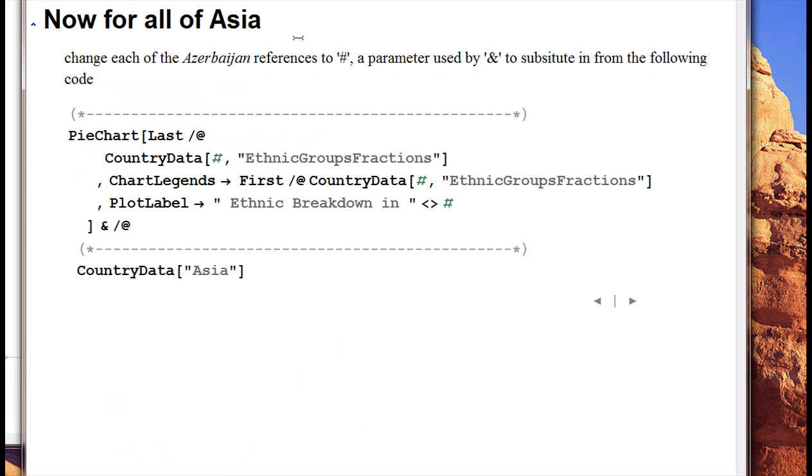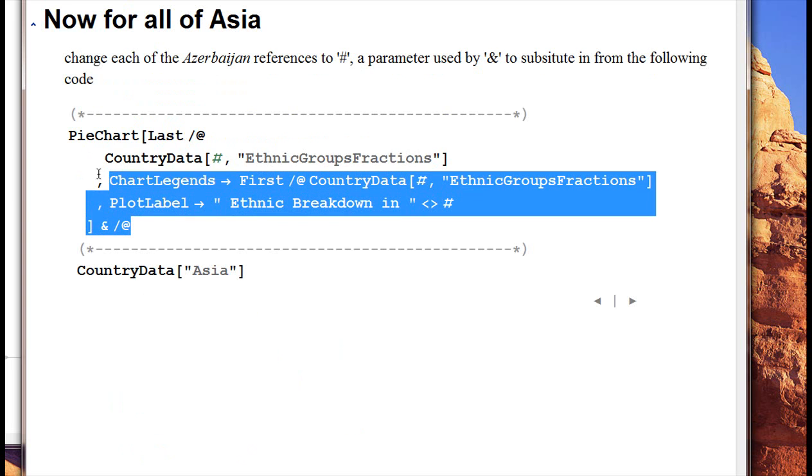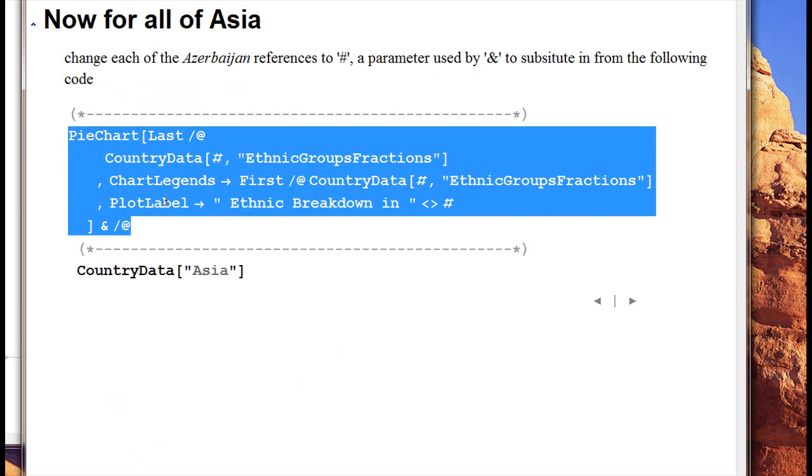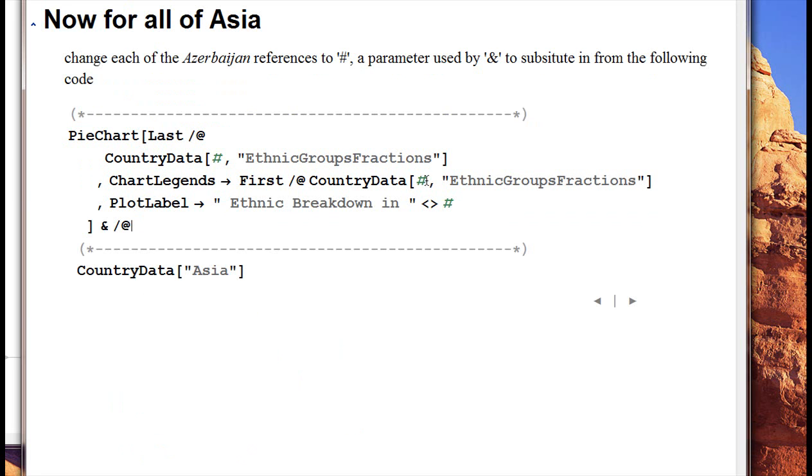So moving along, now we're going to do those same commands, except rather than it saying Azerbaijan, we put this placeholder here, and then we make it into a function and map it onto all the countries in Asia. Now, what's this going to do? It might go crazy. Is it going to give the ethnic breakdown for all of Asia? No.